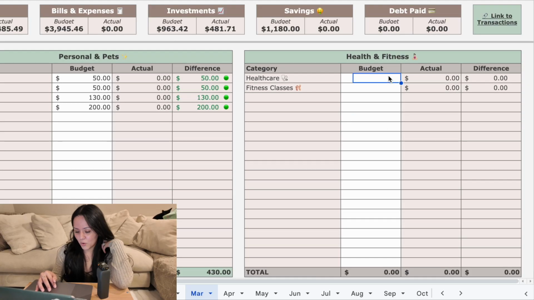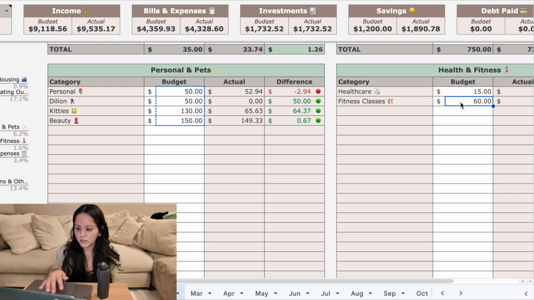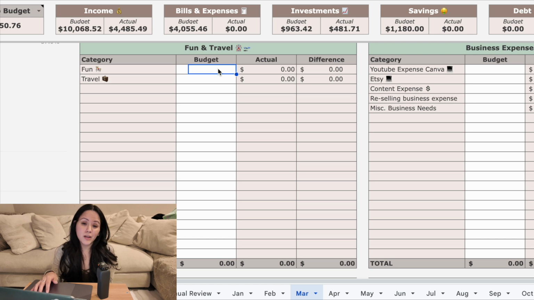For healthcare, we're gonna do 50. I really want to try to see a psychiatrist to see if I should get back on anxiety medication. Fitness classes, let's do what we did last month, $60. Yeah. Let's do 60. And then fun and travel, for fun, maybe 30. Travel, 0. We're not traveling.